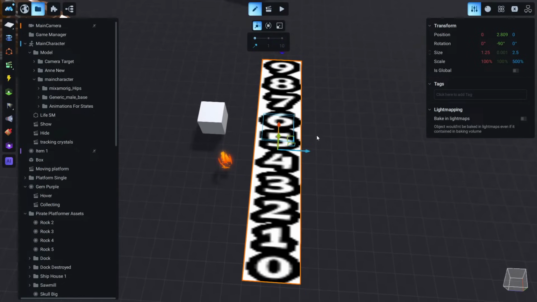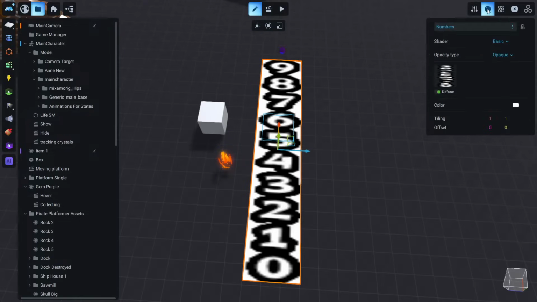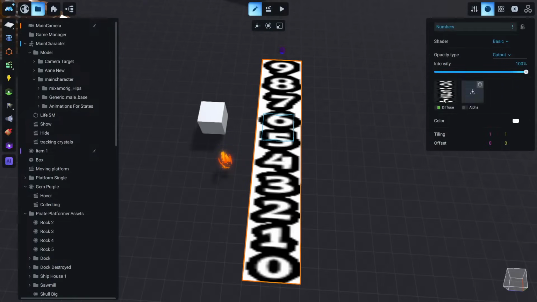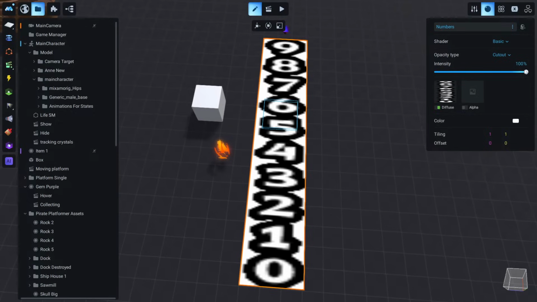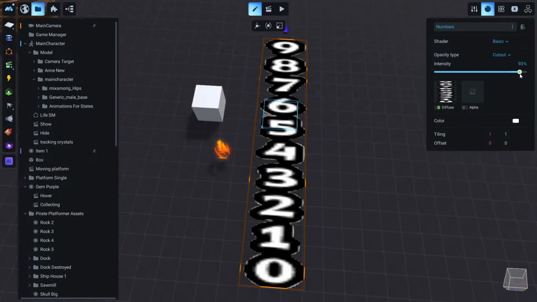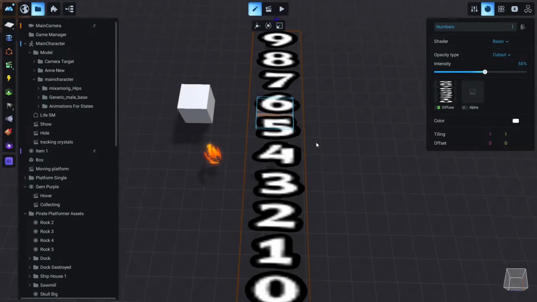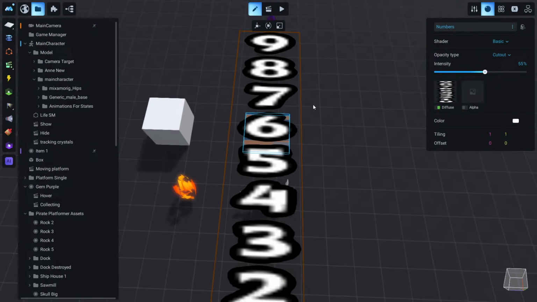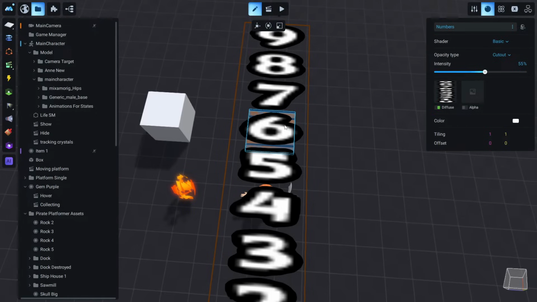And why is this important now? Because if we go back to our material and we change the opacity type to cut out like we did with the fire, and we start moving this a little bit down, you will see now we cut this white area, or you could include something that has transparency.